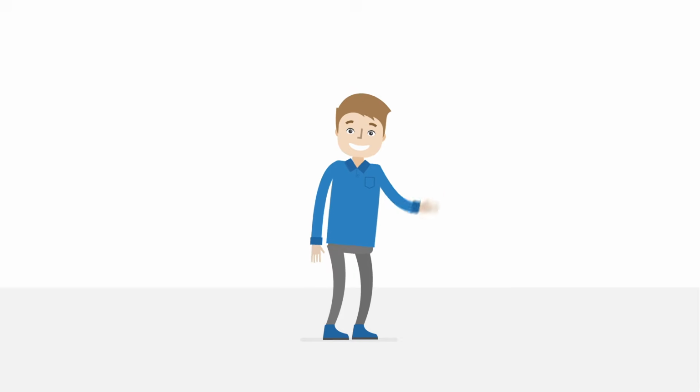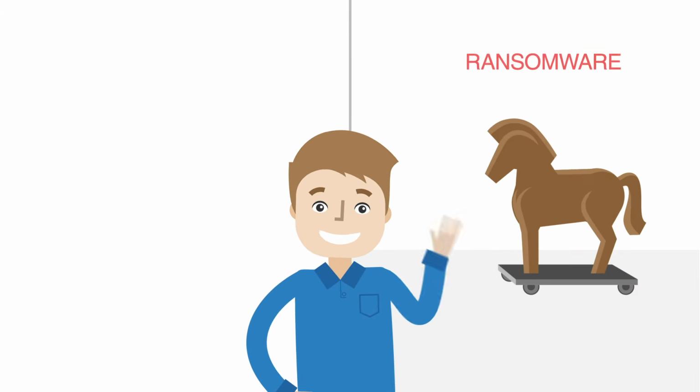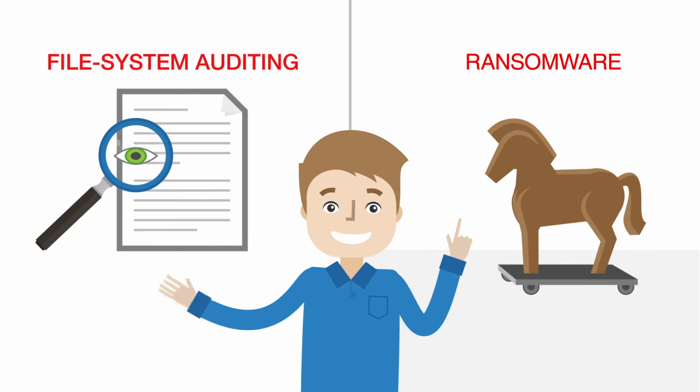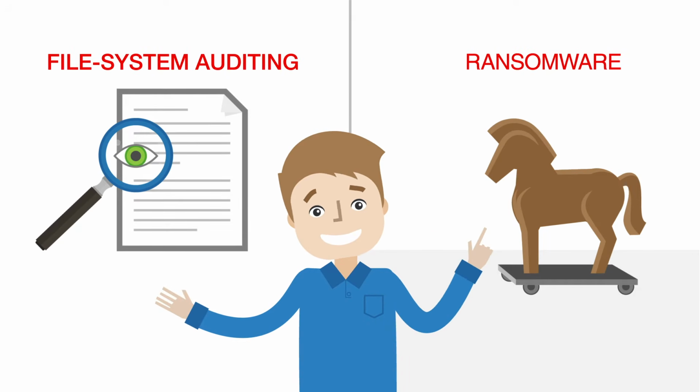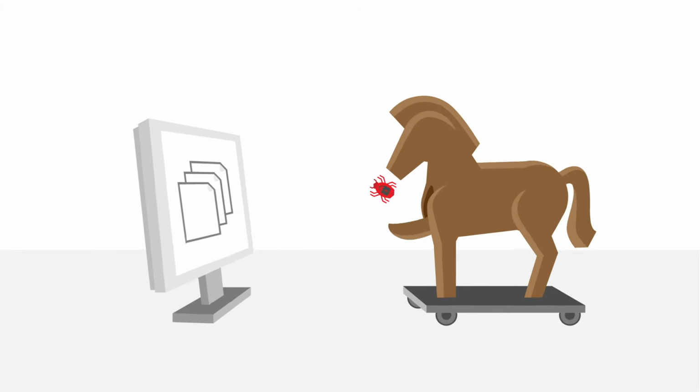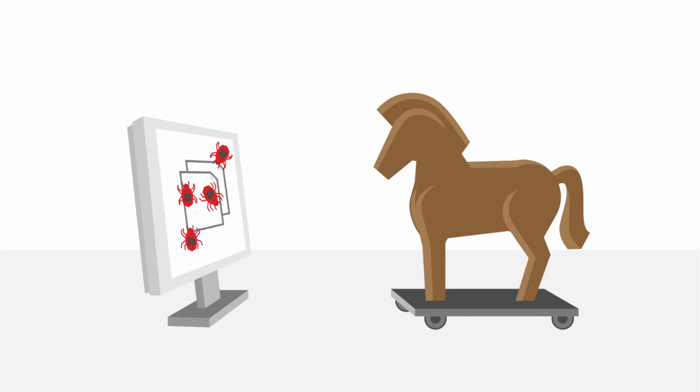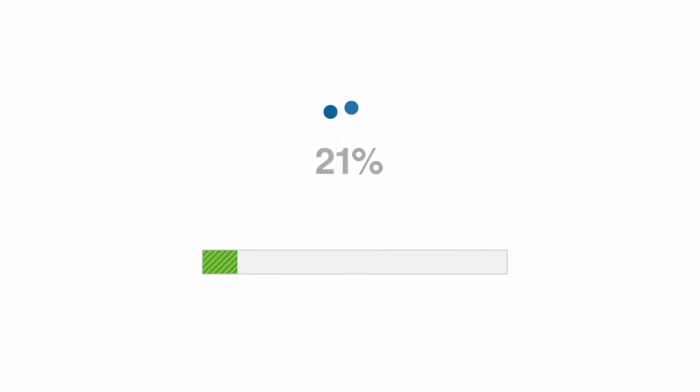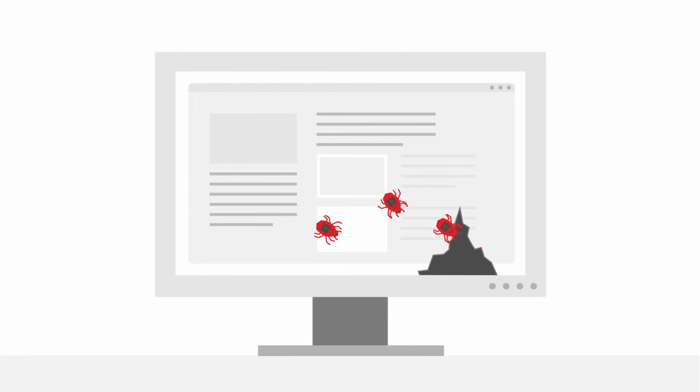This is Max. Recently, he learnt about the risks of ransomware and the relevance of file system auditing. You're wondering what that is? Malware has the sole purpose of destroying data. It spreads via spam mails, misleading links, or software updates and exploits the vulnerabilities in web browsers and popular software.